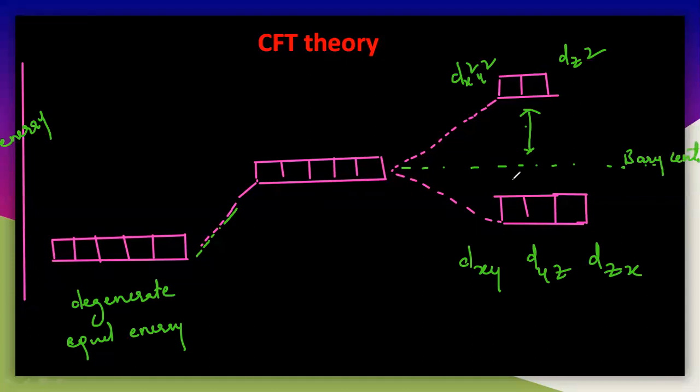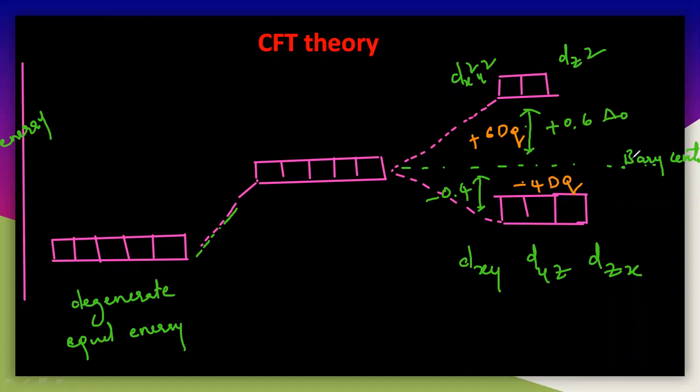This is called the barycenter, and the energy between this is exactly plus 0.6, and this is exactly minus 0.4 delta naught, the unit being delta naught. So you can easily understand this. I can also call this 6 Dq, and this minus 4 Dq.